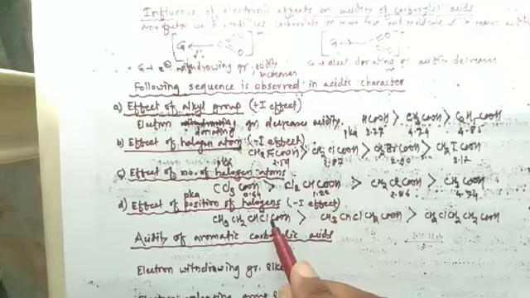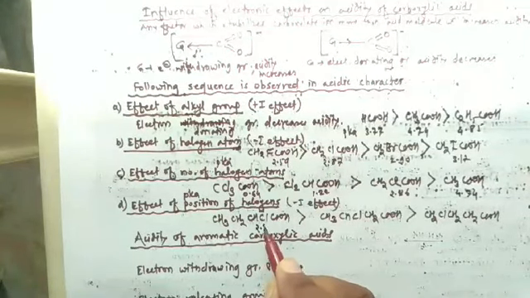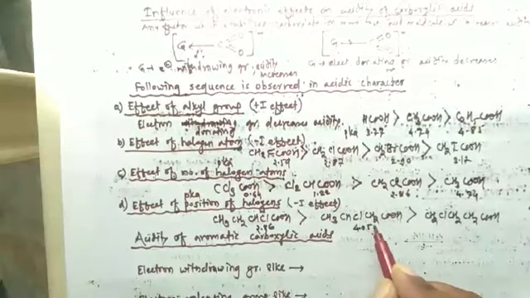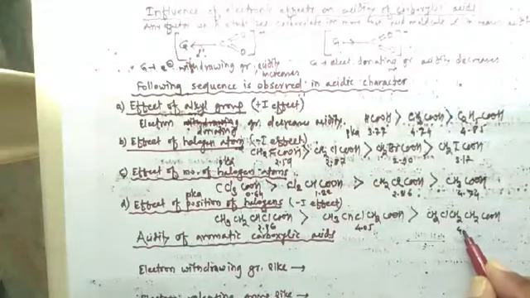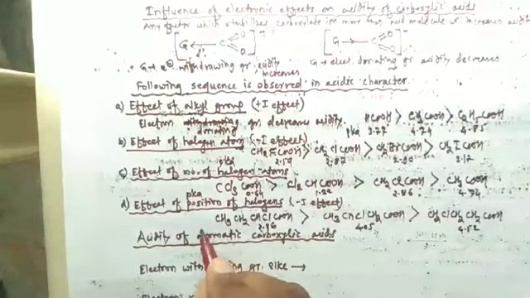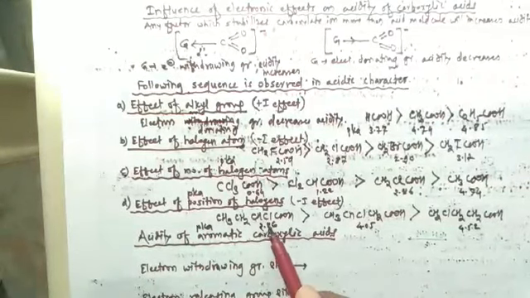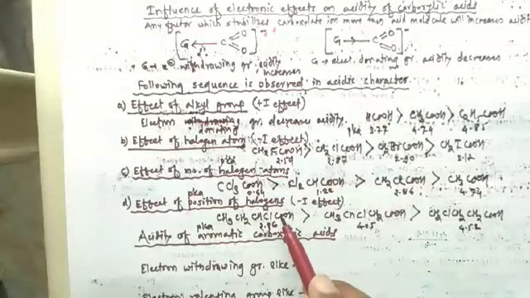That's why it is stronger. So its pK value is 2.86, its pK value is 4.05, and its pK value is 4.52. So by using pK value, we also say that this acid has the lowest pK value. So among these three, this is the strongest.